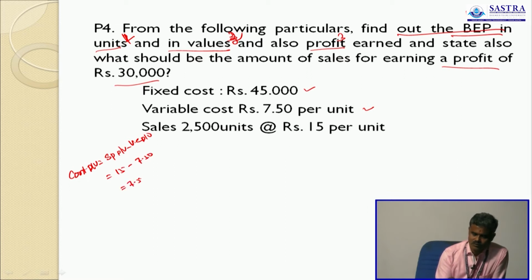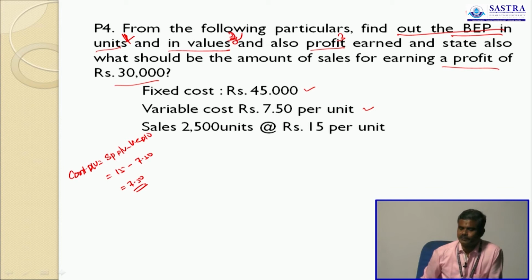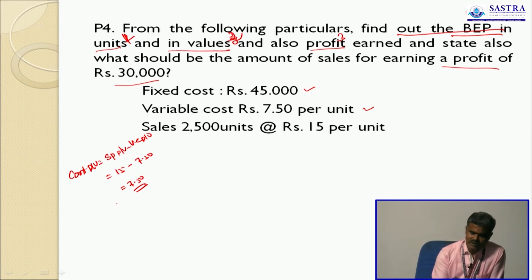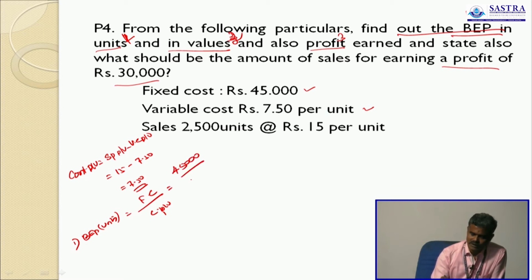So contribution per unit is 7.5. Okay. Now we calculate question number 1. BEP in units equals fixed cost divided by contribution per unit. Fixed cost is 45,000 divided by contribution per unit 7.5. This is the answer.